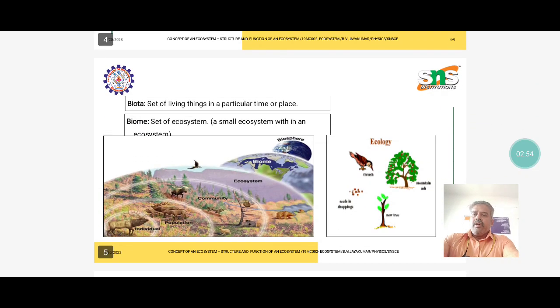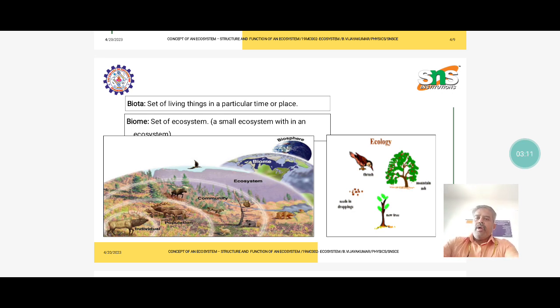The next one, biota and biome. Biota is a set of living things in a particular time or place. And biome is a set of ecosystems.